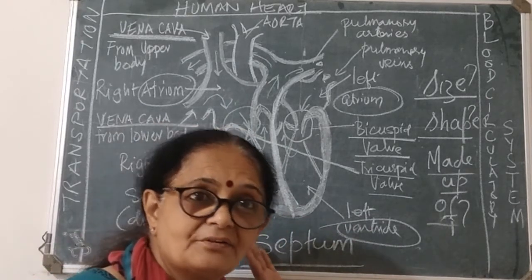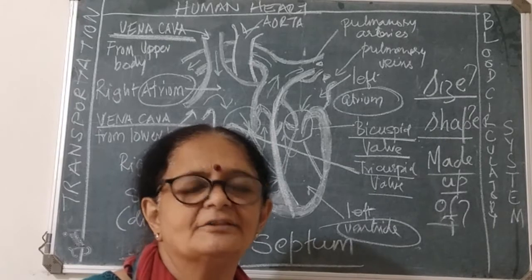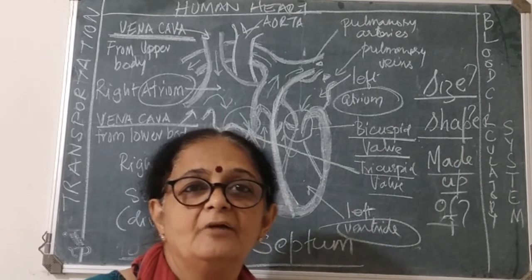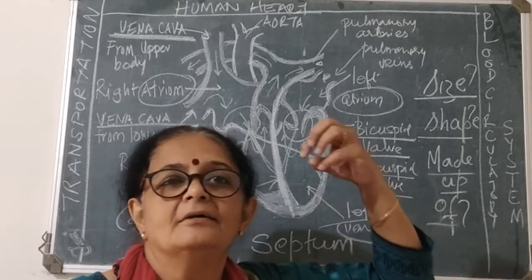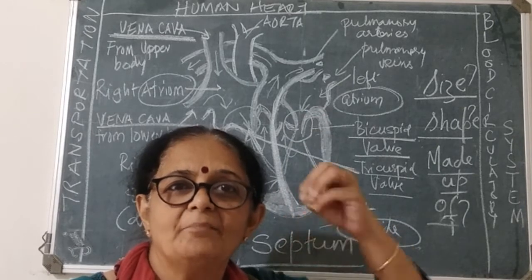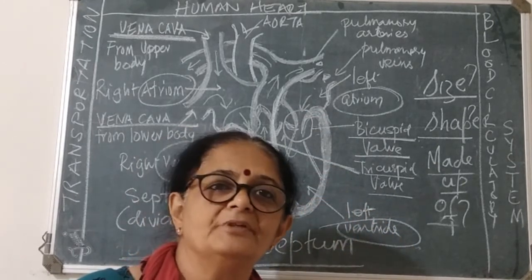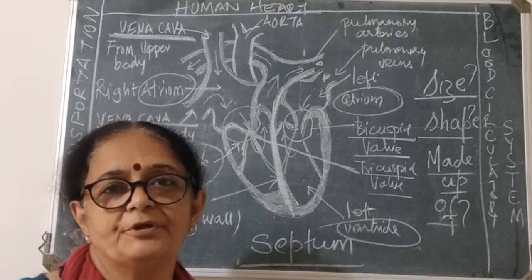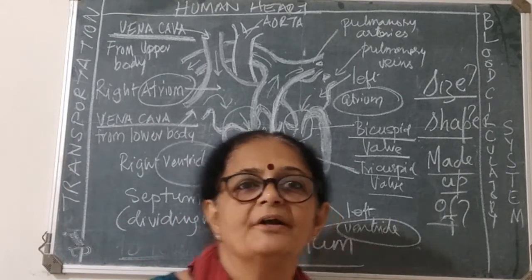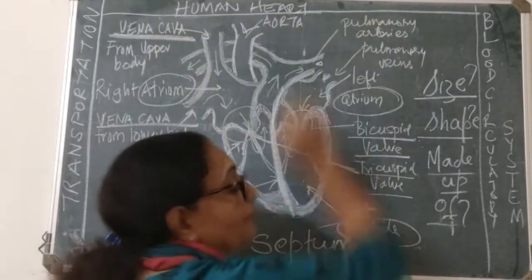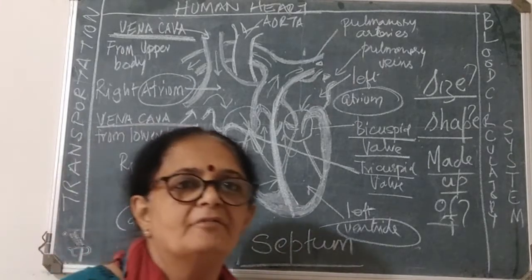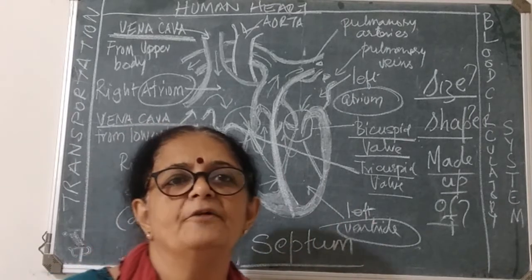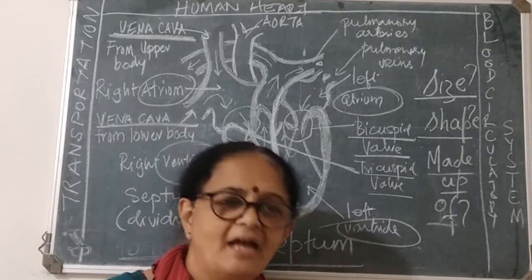The right heart always receives impure blood, the left heart always receives pure blood. From the upper portion of your body, the superior vena cava brings the blood to the heart. From the lower portion of the body, the inferior vena cava brings the blood to the heart for purification. With that, I hope you have understood the structure of the human heart. Once you understand this, in our next lecture we will see how the blood flows in the heart and the body.